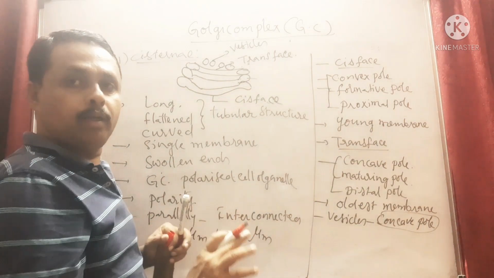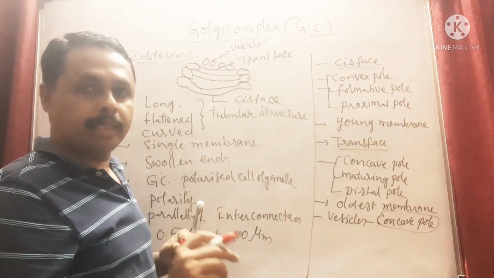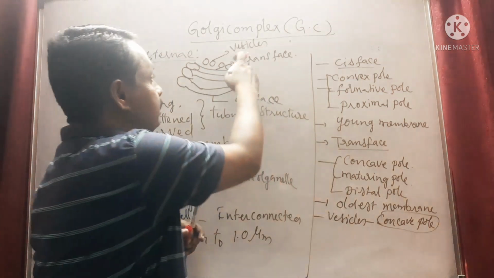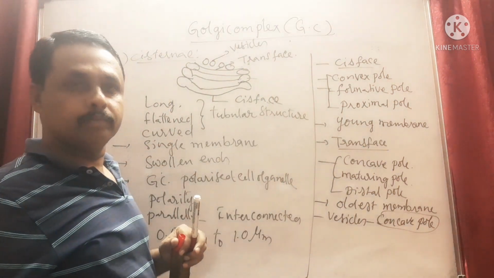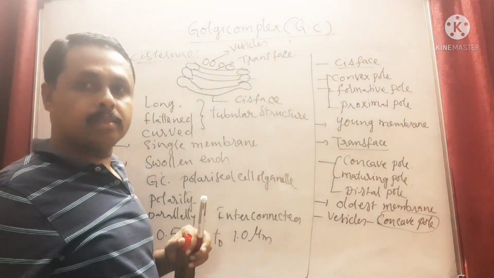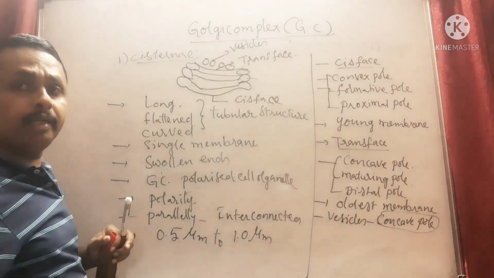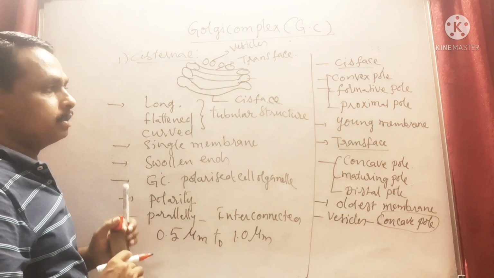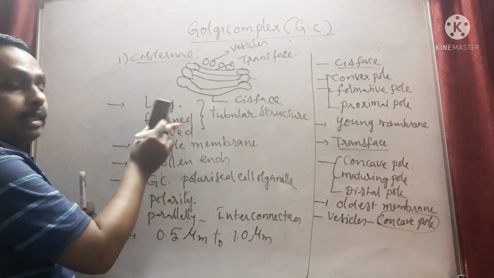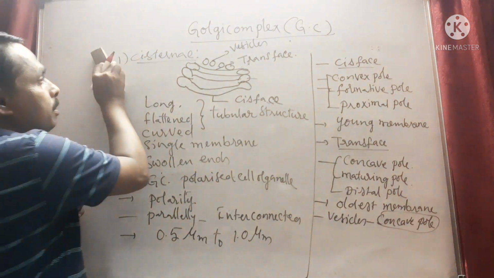From the convex pole, the vesicles are not secreted, but from the concave pole, the vesicles are secreted. This is about cisternae. Now, the second part will be discussed.